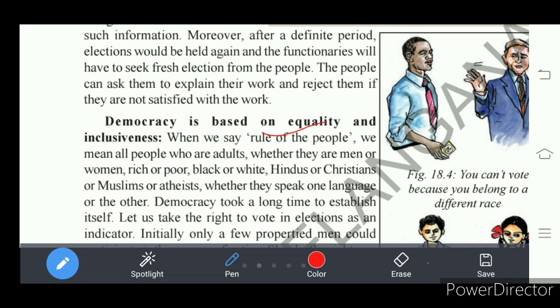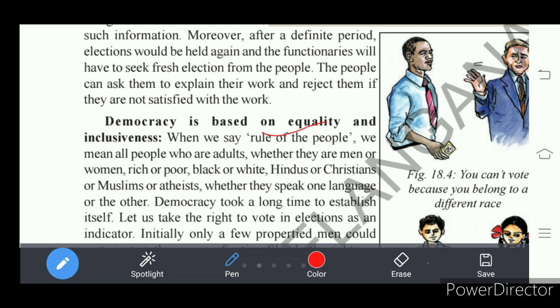That means irrespective of the differences, every individual, and individual in the sense it may be men, women, black, white, educated, uneducated, Hindu, Christian, Muslim, whatever it may be.